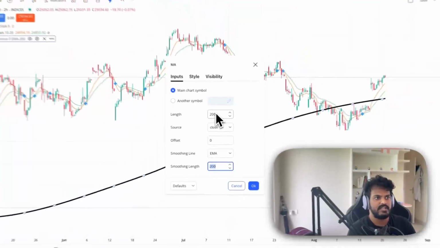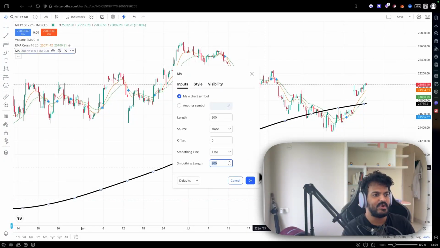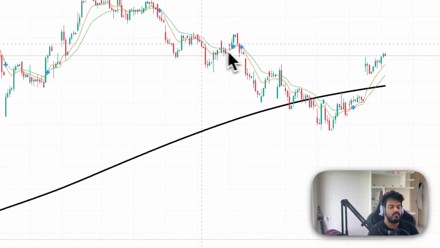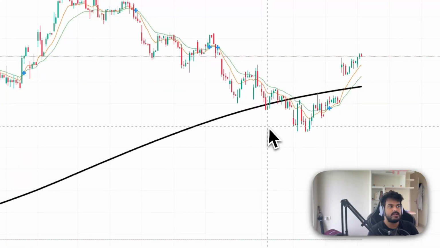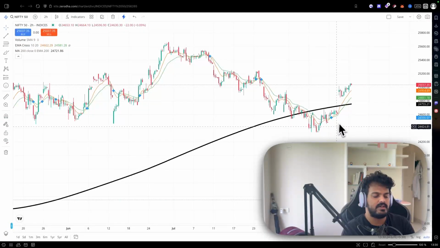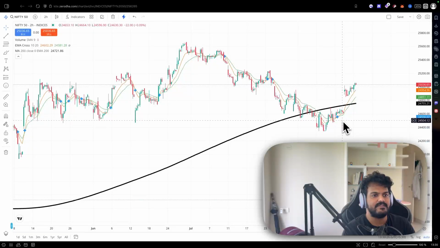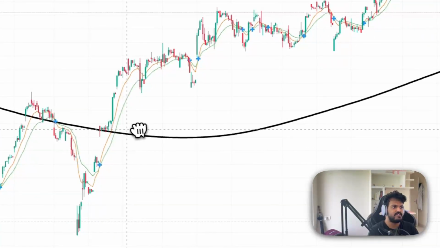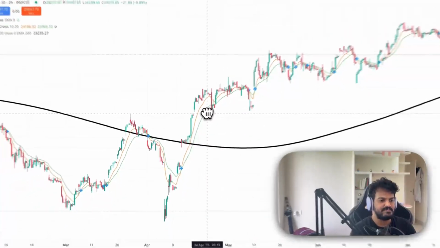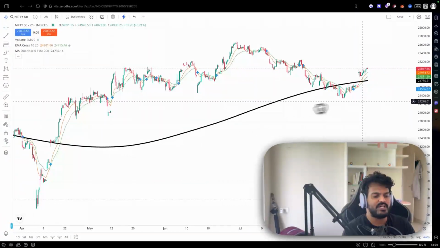There are two lines you can draw, but both are 200 here in this case. Now, 200 EMA is the base thing to understand if it is bullish or bearish. So in simple words, if price is above 200 it is bullish, and below 200 it's bearish.